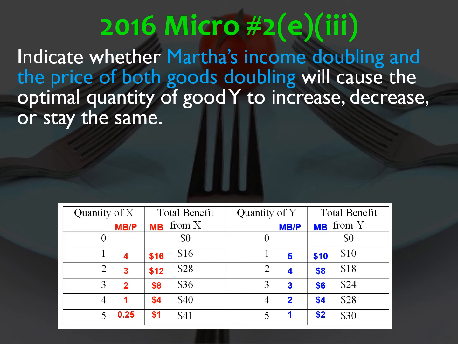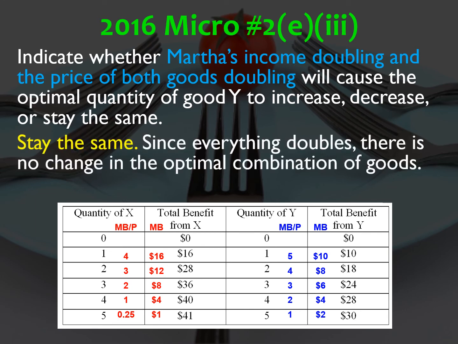E3, indicate whether Martha's income doubling and the price of both goods doubling will cause the optimal quantity of good Y to increase, decrease, or stay the same. Now, it turns out here it'll stay the same. Everything doubles, so her money doubles, the cost doubles, but notice the marginal benefit per dollar is not going to change, and she's still going to end up buying the same amount of stuff that she did before. Everything just costs twice as much, but she'll still be able to buy 3 units of X and 4 units of Y.